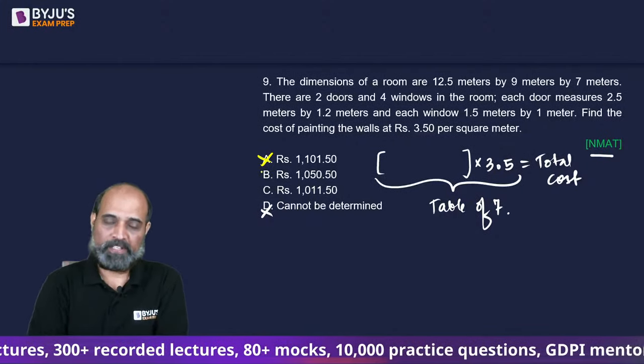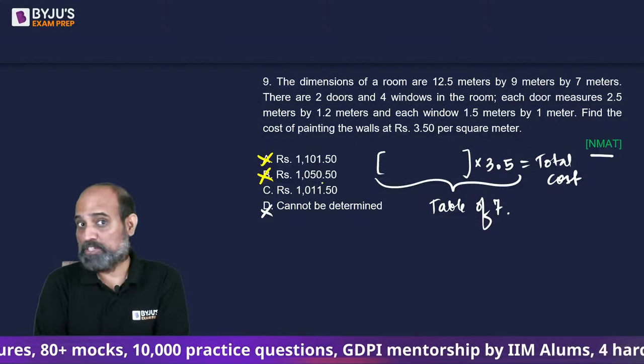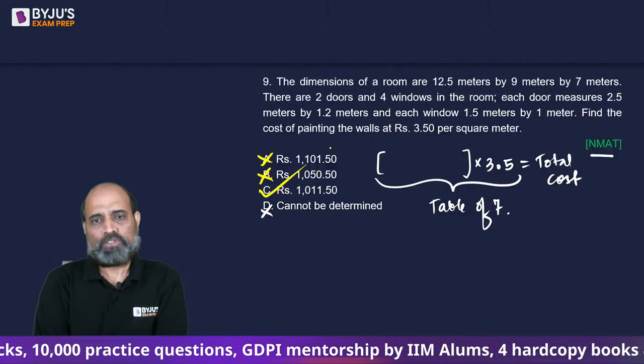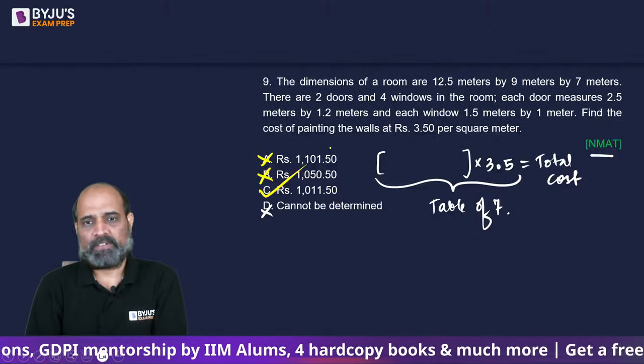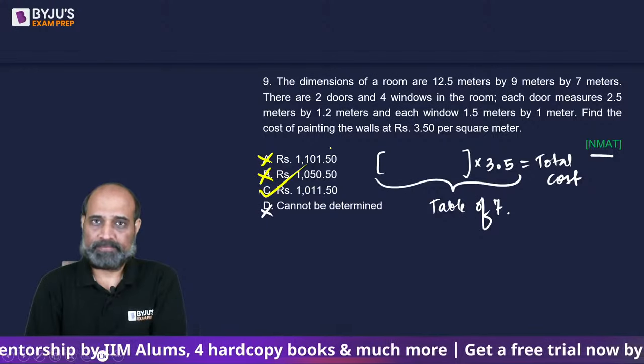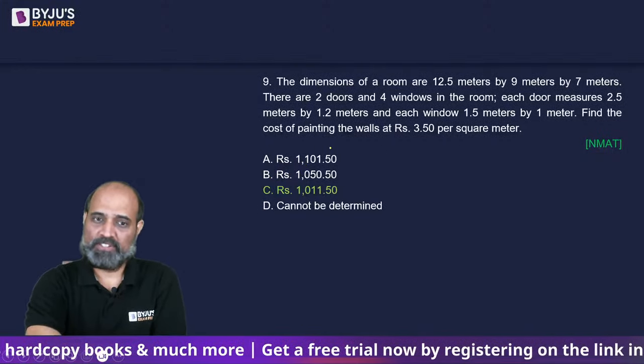not in the table of 7. The next one is definitely not in the table of 7 because 1050 है, 7 के टेबल में 50 नहीं है, तो C ही होएगा. ठीक है, एक बार चेक कर लेते हैं. It is in the table of 7. That's it. No calculation of areas as such.